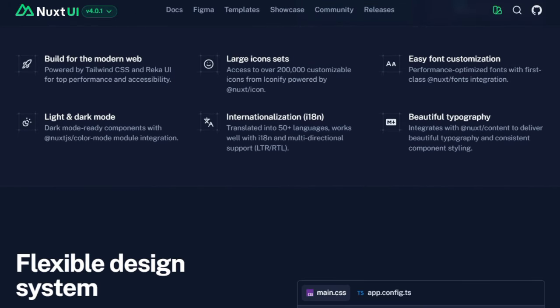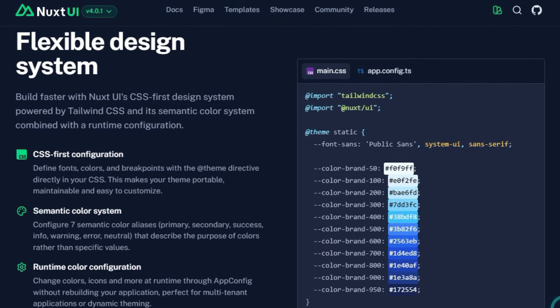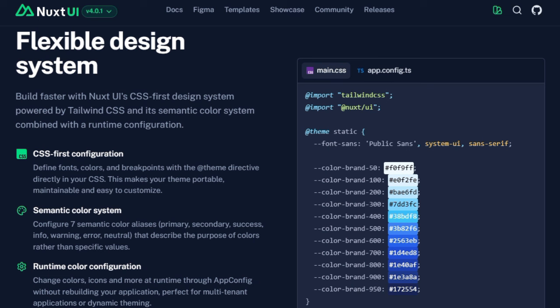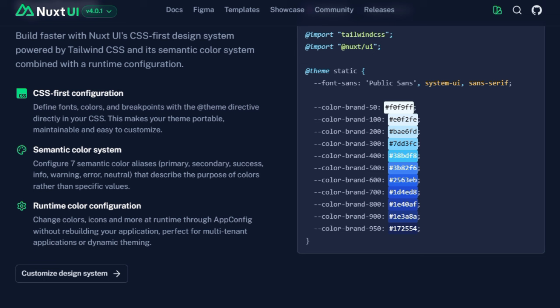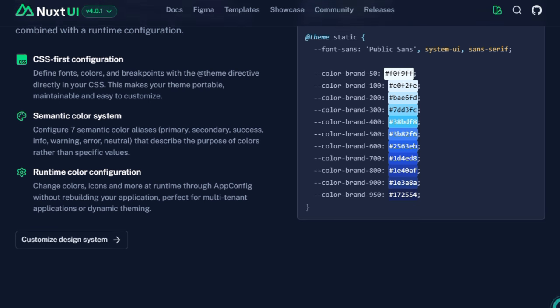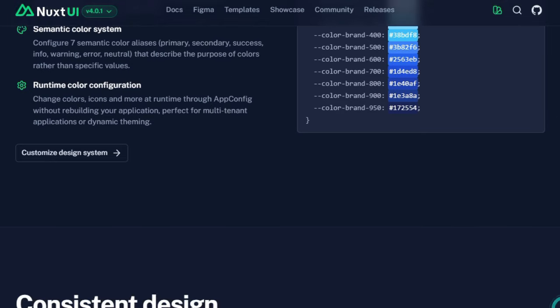One remarkable feature is its runtime theming capability. You don't need to rebuild your entire app to change colors or icons. You can swap semantic color schemes dynamically, making it ideal for multi-tenant apps or user-driven theme toggles. Likewise, the system promotes a CSS-first design with semantic tokens like primary, secondary, neutral, rather than hard-coded color values, so your theme remains maintainable and meaningful across the app.